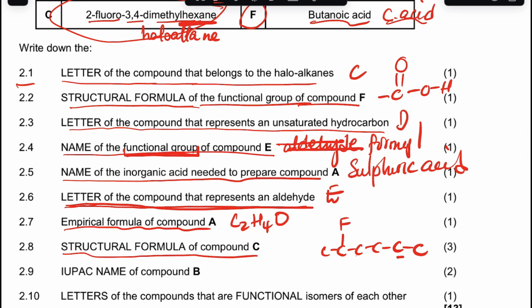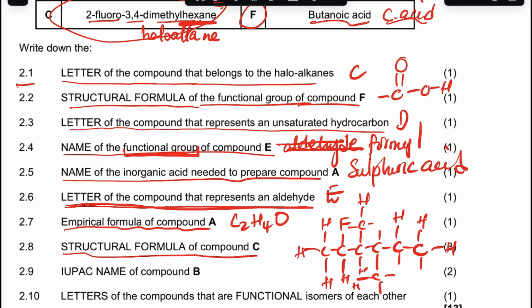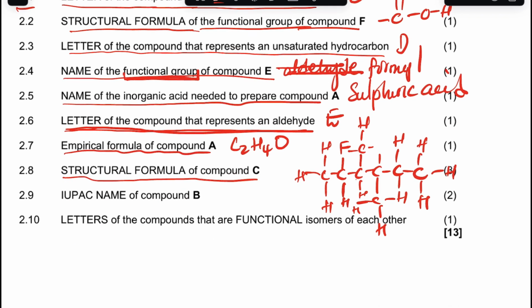So the carbon 2, it can be this one if you like. And then 3 and 4, it's a dimethyl, right? On 3 and 4, there are 2 methyls there. So it's going to be like that, guys. Because of saving time, I'm not drawing the hydrogens there. Okay, let me draw them. Please don't forget to draw the hydrogens there, like that. You lose a mark if you have no hydrogens there, right?